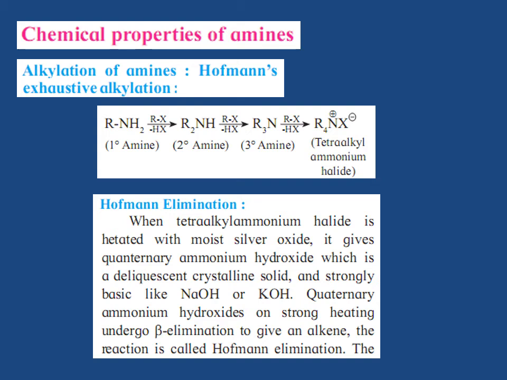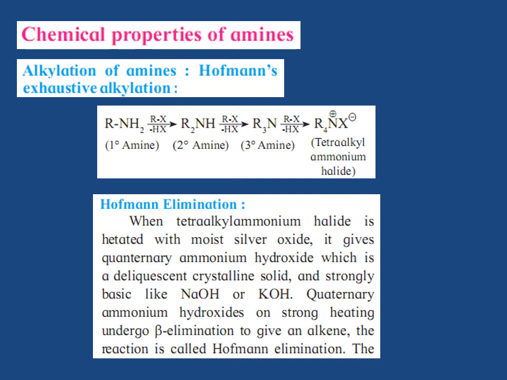If excess of alkyl halide is used, tetraalkyl ammonium halide is obtained as a major product. The reaction is known as exhaustive alkylation of amines. The tetraalkyl ammonium halides are called quaternary ammonium salts, which are crystalline solids. They are the derivatives of ammonium salt, in which all the 4 hydrogen atoms attached to nitrogen in NH4+ are replaced by 4 alkyl groups, may be same, may be different.